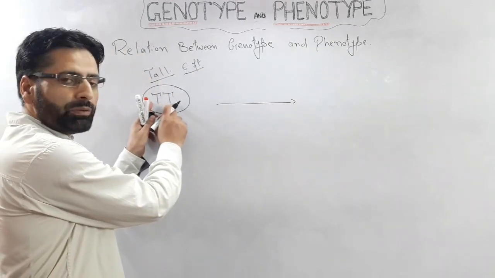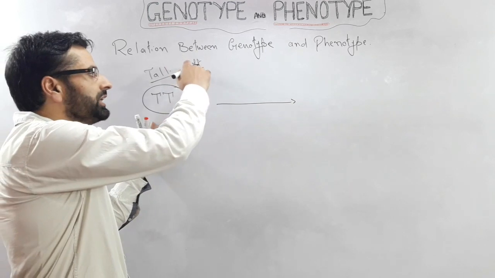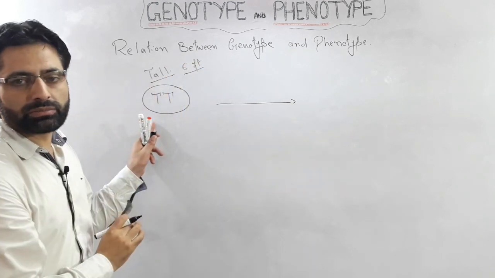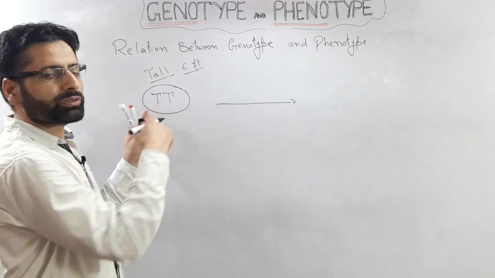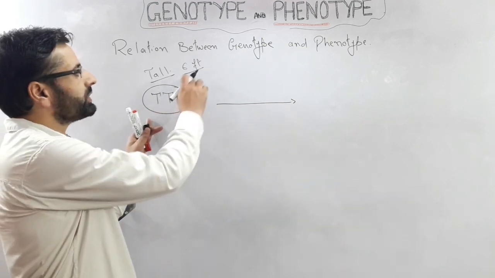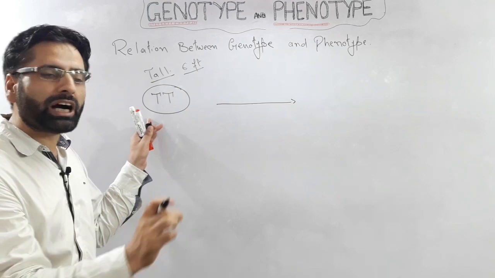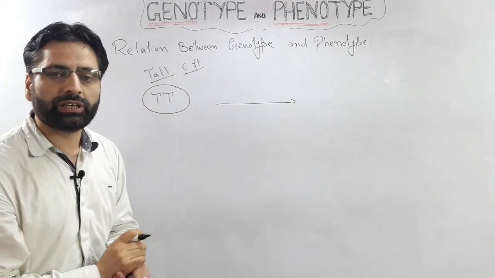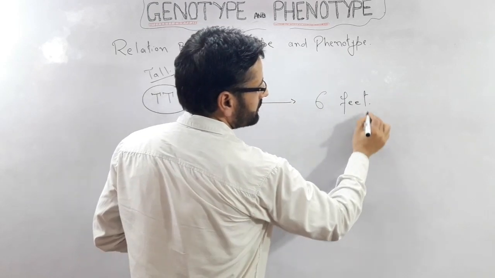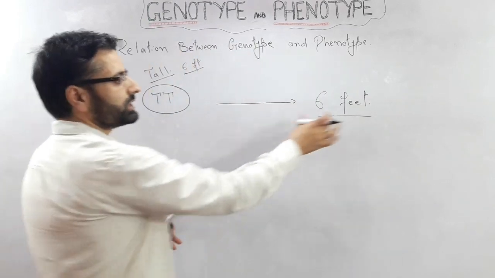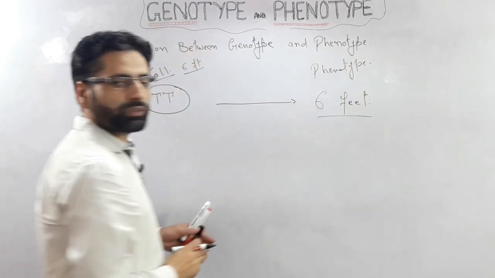This genotype puts the extreme limit on this phenotype. If this individual has the genotype capital T and capital D, let us assume that this individual will have the maximum height, that will be 6 feet. Now this individual is tall and has a height of 6 feet. Now this 6 feet is the phenotype.